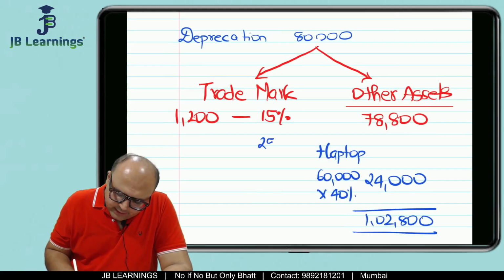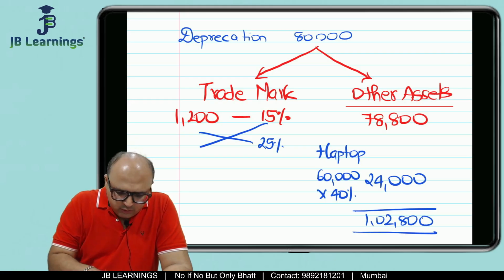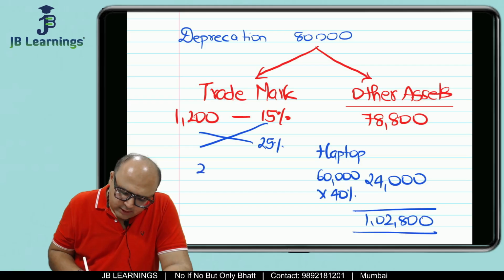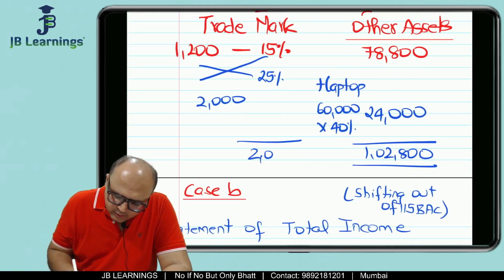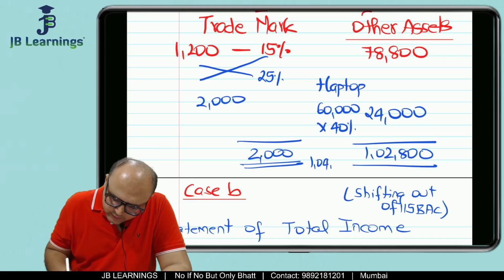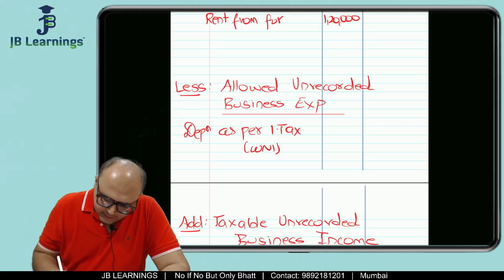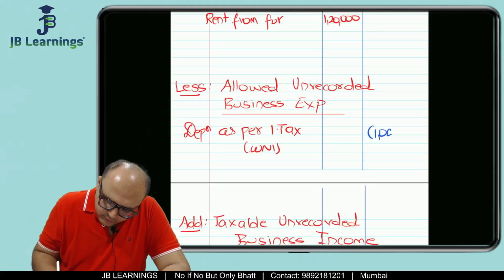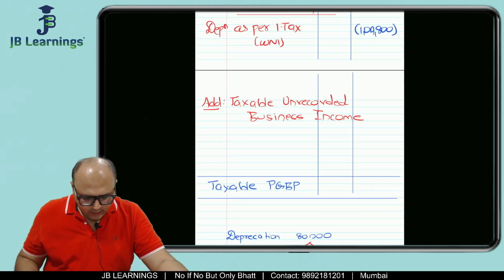The correct is 25%, right? So we will do cross multiplication. So 1200 multiply by 25 divide by 15. So 2000 is the correct answer. So over here the depreciation would be 2000. So the total depreciation is 1,04,800. So this is my depreciation as per income tax, which is 1,04,800. Correct.